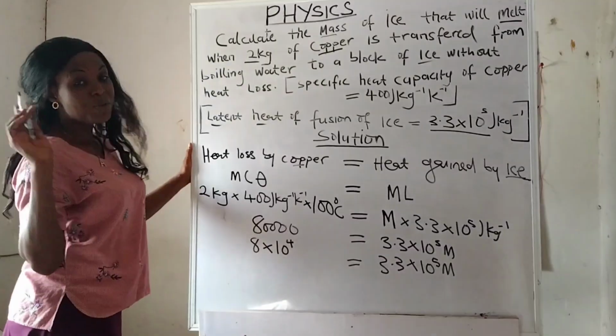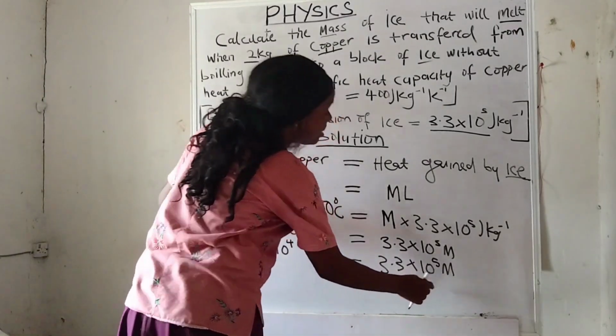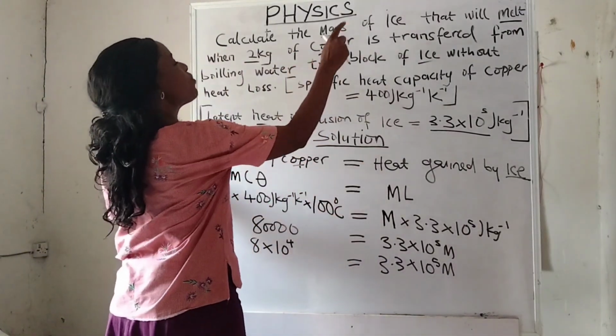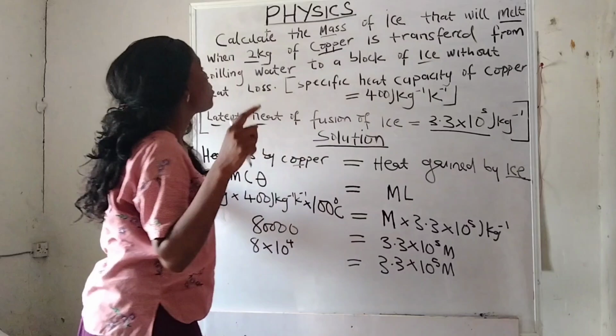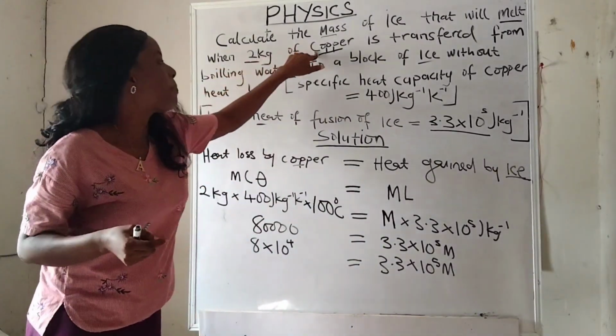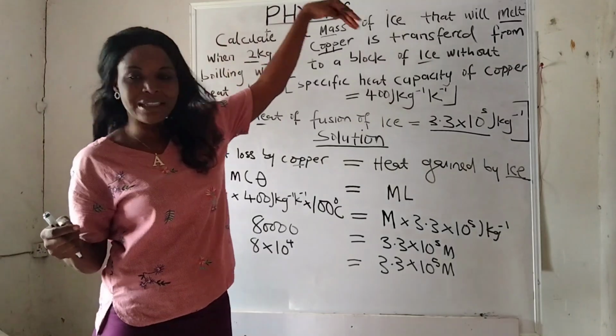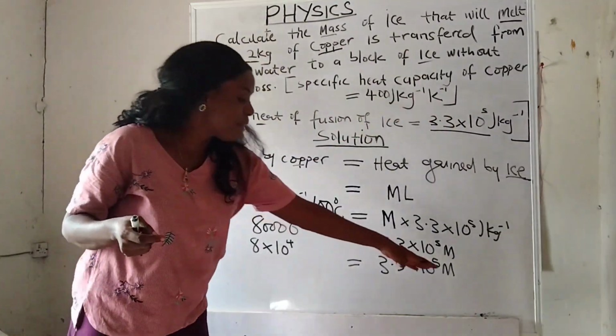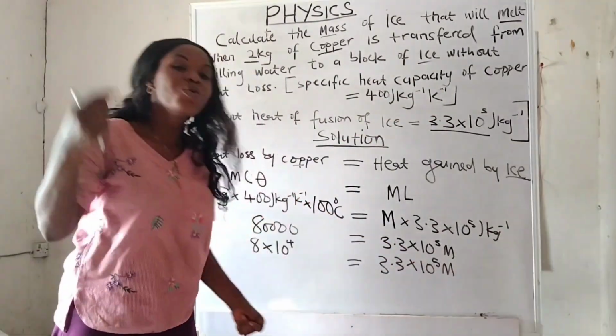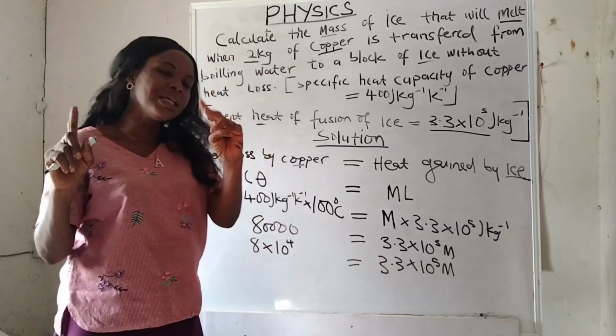Now, because we are solving to get the value of M, which represents the mass of ice that will melt when this 2 kilograms of copper that is at 100 degrees Celsius is transferred to it, we'll make M the subject of the formula.